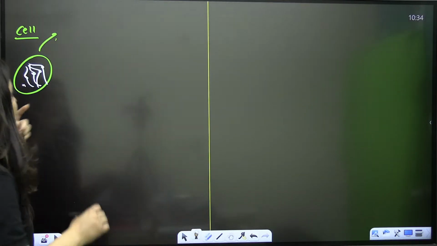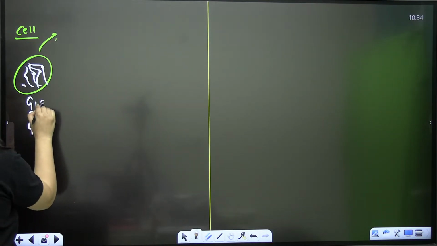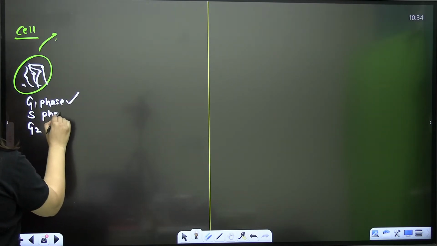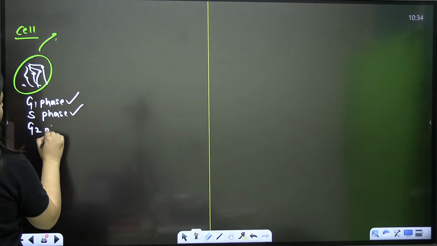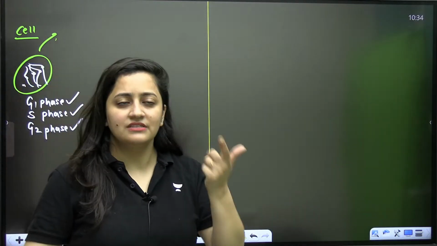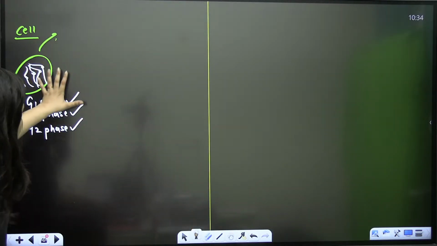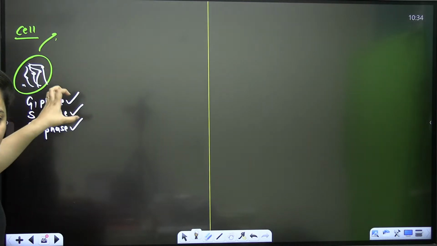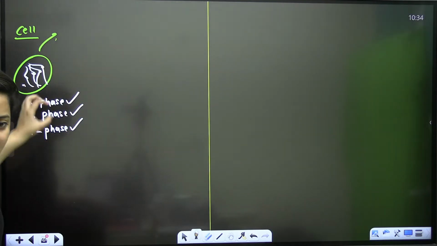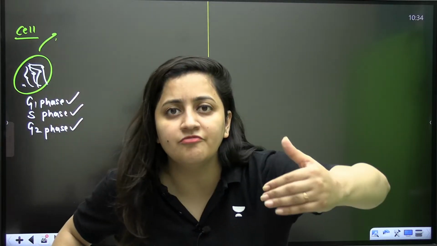Recall the meiosis, recall the cell division now. So in interphase you have G1 phase, S phase and G2 phase. Remember? G1 phase, active protein synthesis, RNA synthesis will be there. S phase, the only phase where your DNA replication will be there. Then G2 phase, again protein synthesis, RNA synthesis will be there. So when a cell is in the interphase, these chromosomes are not condensed at all. They are present like threads. They are tangled. And slowly after G2 phase, when it enters M phase, it is going to arrange itself.